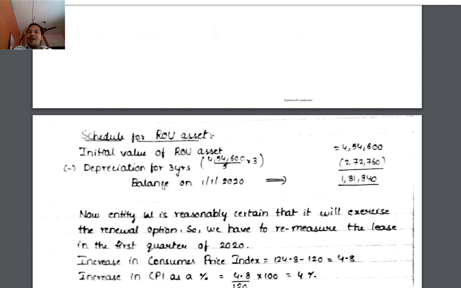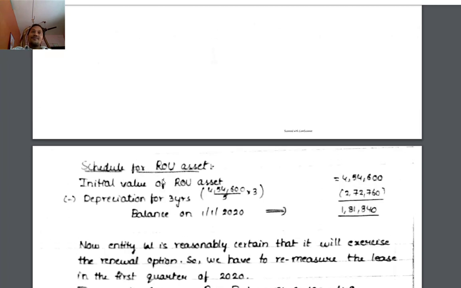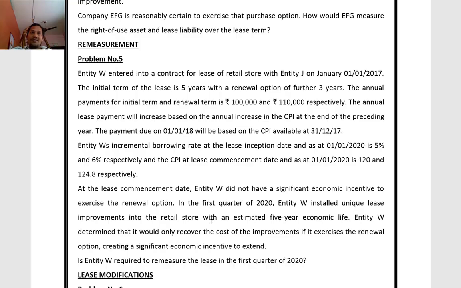So balance of right of use of asset. Now, at the beginning of 2020, balance of liability is 1,85,947 and balance of right of use of asset 1,81,840. Now, we will go back to the question.